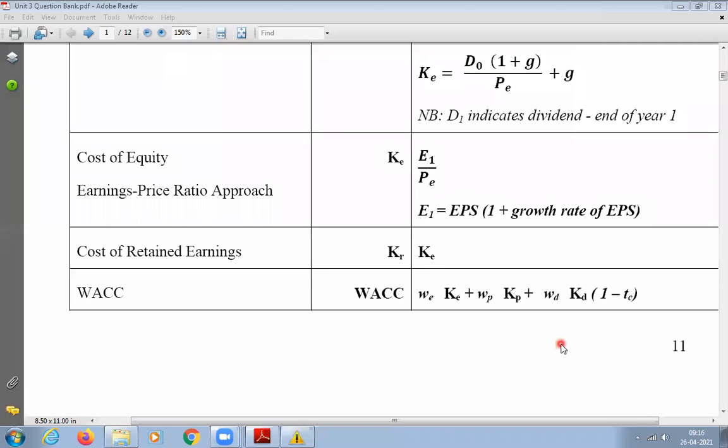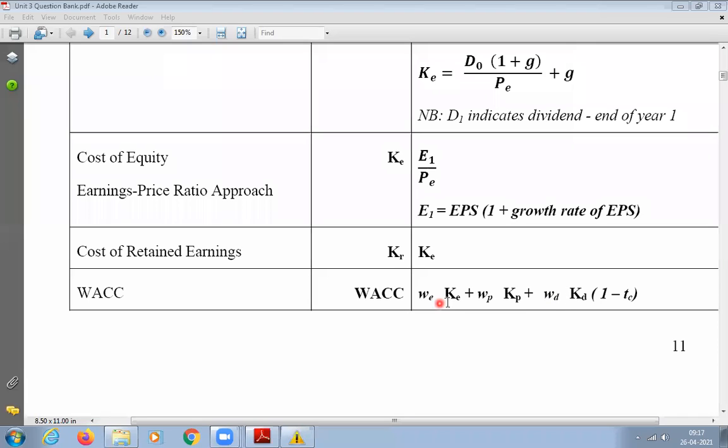So could you repeat, sir? Yeah, I'll repeat, but please write down. WE is the weight of equity capital in the overall capital structure the company has. Then WP is weight for preference share capital. The P here is very easy to identify: E means equity, P means preference share, D means debt capital. So weight for the equity capital, weight for preference share capital, and weight for debt capital. Did you understand?